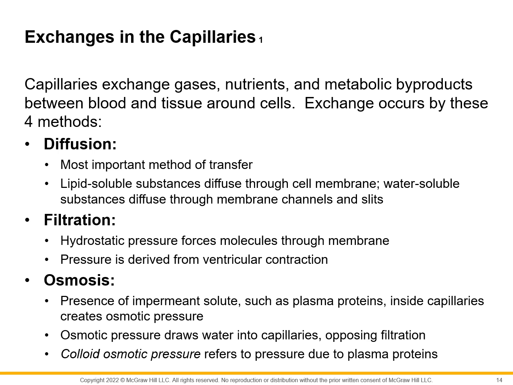If the substance is lipid soluble, then it can penetrate through the capillaries easily because the walls of the cells are mainly made of lipids and cholesterol, and the water-soluble substances diffuse through channels, okay? So this is diffusion, and this is the most important method of transfer between the capillaries and tissues.